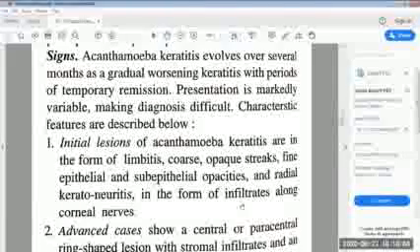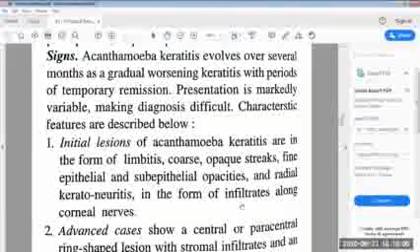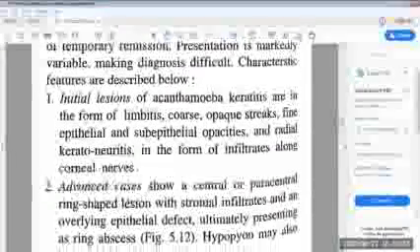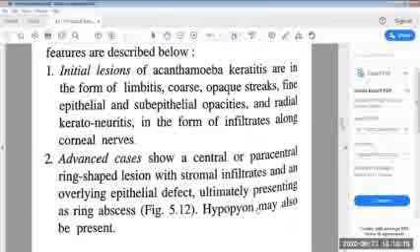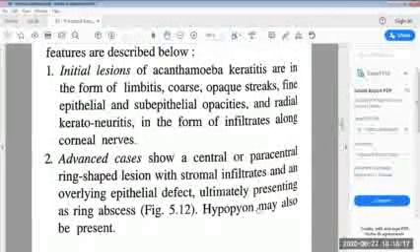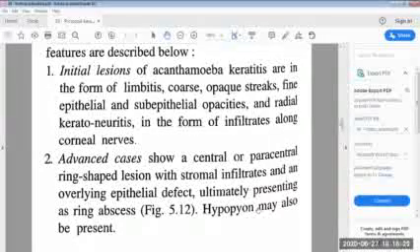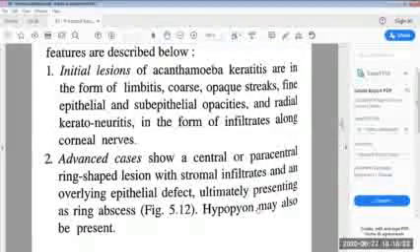The characteristic features: initial lesions of Acanthamoeba keratitis are in the form of limbitis, coarse opaque streaks, fine epithelial and subepithelial opacities, and radial keratoneuritis in the form of infiltrates along corneal nerves.